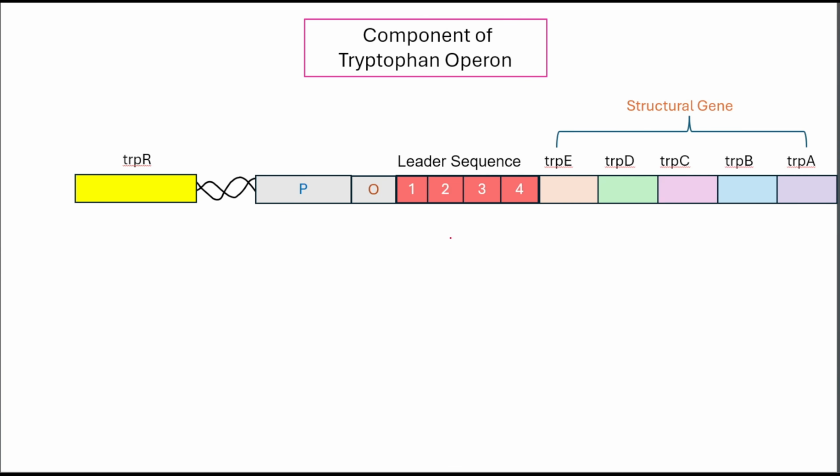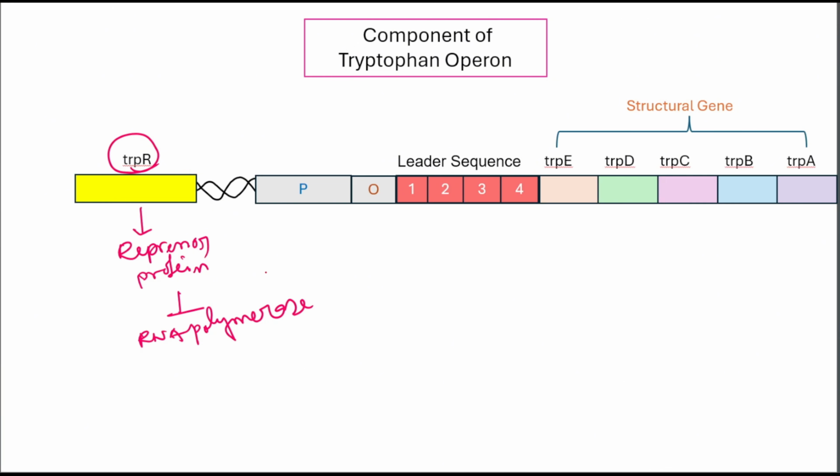Let's discuss the components of the tryptophan operon. In the tryptophan operon, the regulatory gene is trpR, which produces a repressor protein. So the repressor is the key regulator. When active, it blocks RNA polymerase from transcribing the operon.